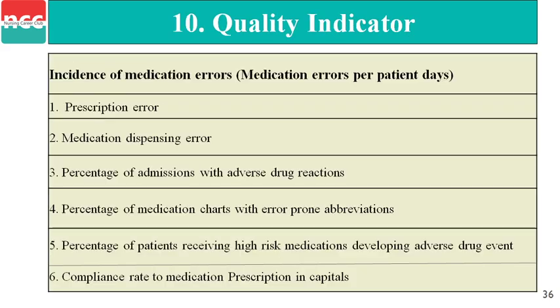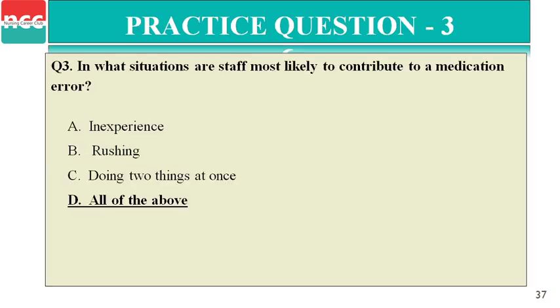Next, quality indicators. Incidence of medication errors, medication errors per patient days. First, prescribing error. Second, medication dispensing error. Third, percentage of admissions with adverse drug reaction. Fourth, percentage of medication charts with error-prone abbreviations. Fifth, percentage of patients receiving high risk medication developing adverse drug event. And the sixth one is compliance rate of medication prescribing in capitals.